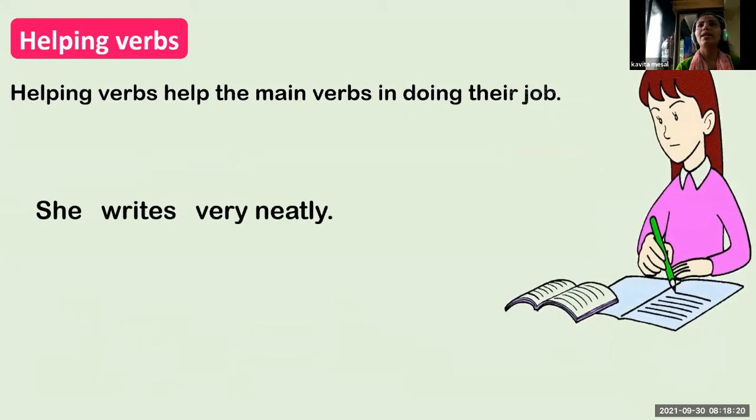She writes very neatly. What is the main verb here? Yes, students, tell me what is the main verb here? Teacher, may I tell?